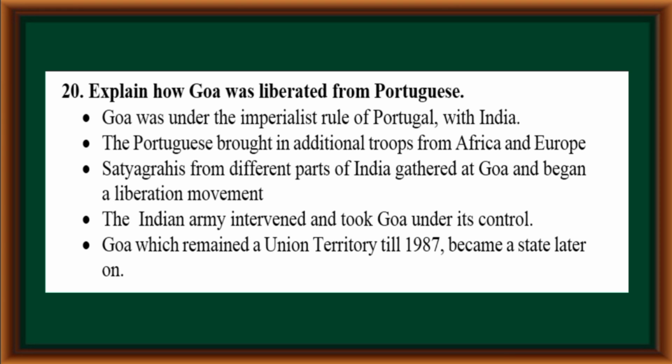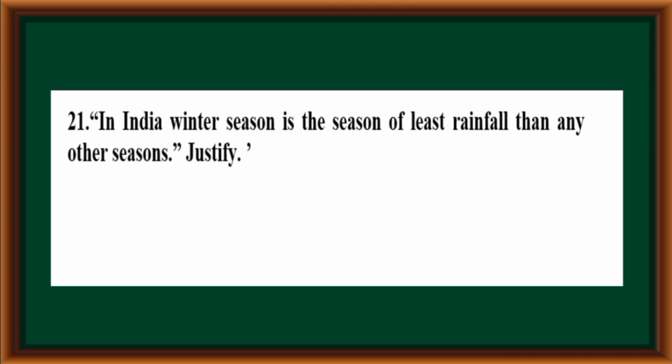Explain how Goa was liberated from Portuguese. Goa was under the imperialist rule of Portugal within India. The Portuguese brought in additional troops from Africa and Europe. Satyagrahis from different parts of India gathered at Goa and began a liberation movement. The Indian army intervened and took Goa under its control. Goa, which remained a union territory till 1987, became a state later on.